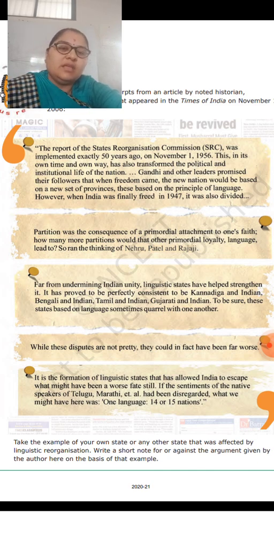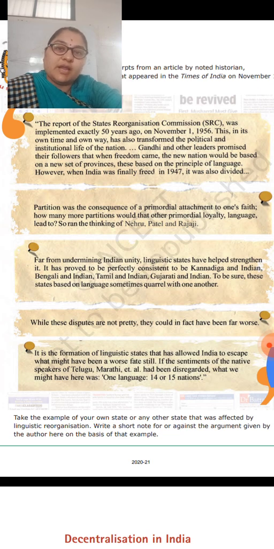So ran the thinking of Nehru, Patel and Rajaji. See here, partition is an attachment to one's faith. But how is this partition going to work in our country? Where would people be loyal, language and all, they were thinking, Patel, Nehru, Rajaji. Babu Rajendra Prasad, they were all thinking about this.